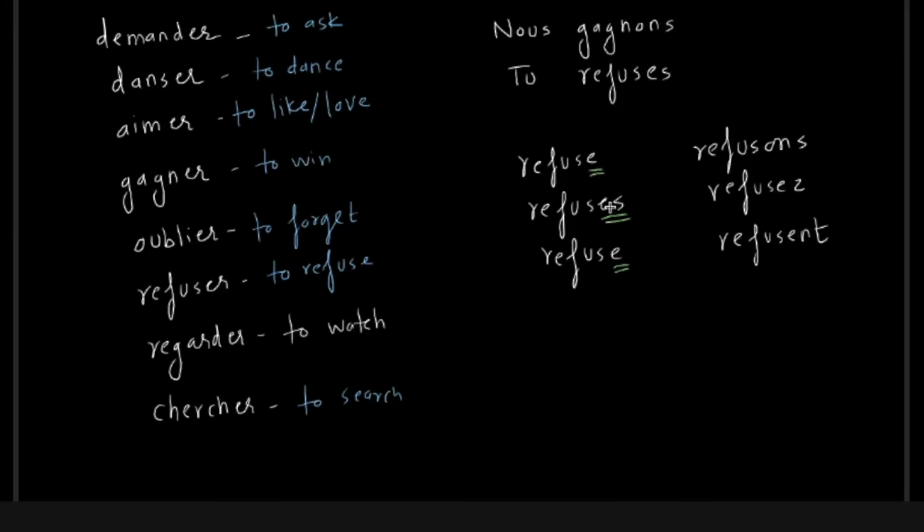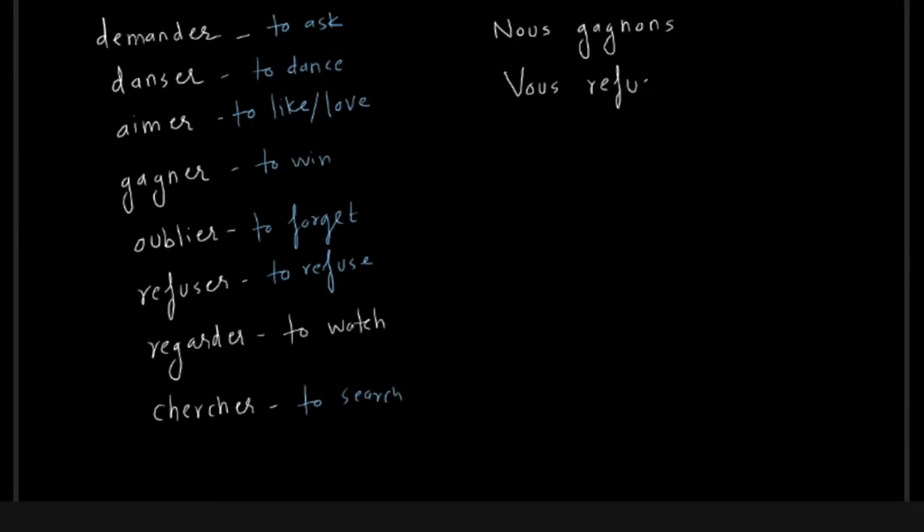Look at the suffix: e, es, e, ons, ez, ent. But as I said, these four are pronounced exactly the same: refuse, refuse, refuse, refuse. Getting it? Only these two are different: refusons, refusez.